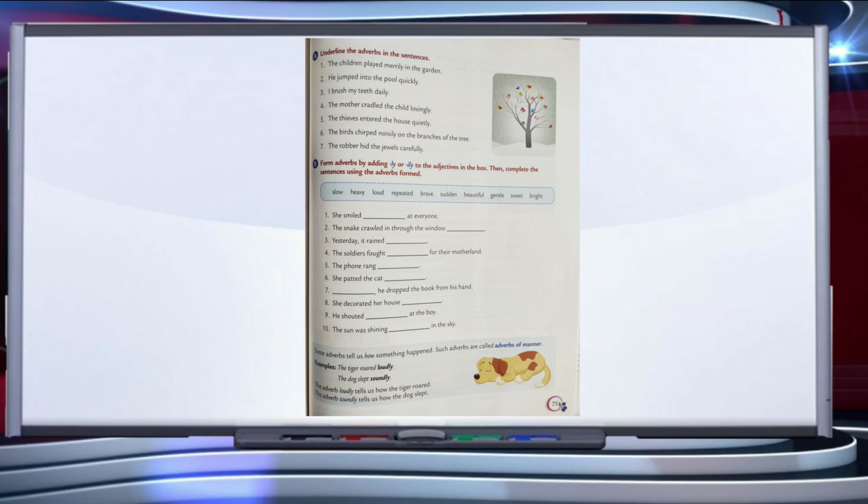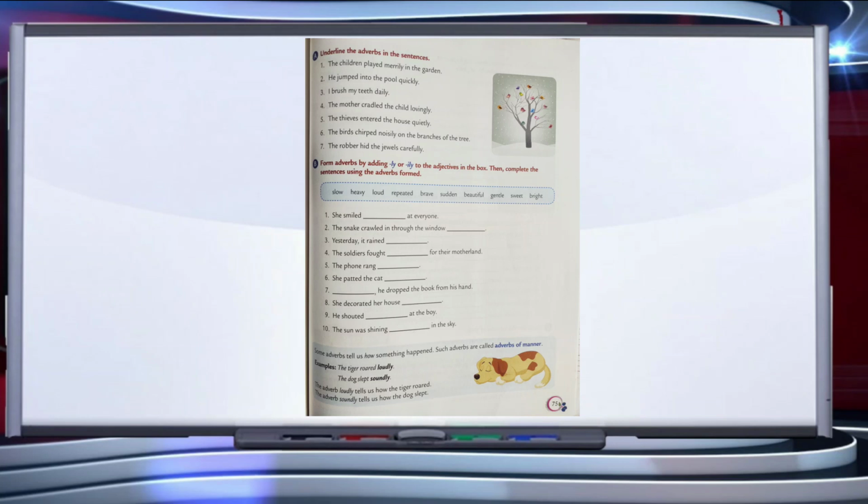Now next, some adverbs tell us how something happened. Such adverbs are called adverbs of manner. For example, the tiger roared loudly. So in this sentence, when we ask questions, how did tiger roar? So the answer is loudly. So that is action, how the tiger roaring, that is adverb.